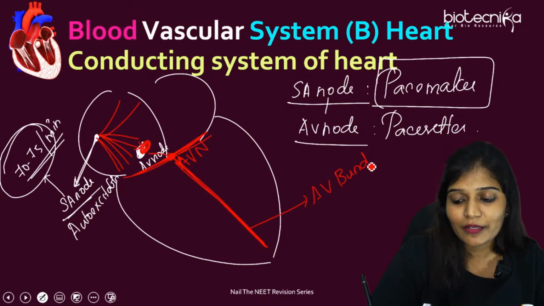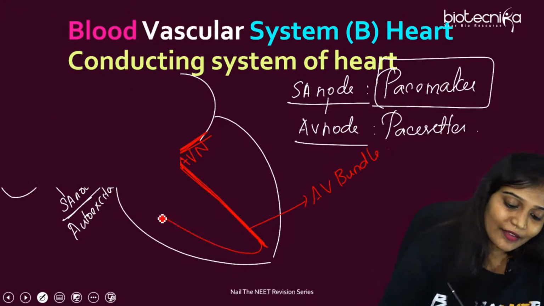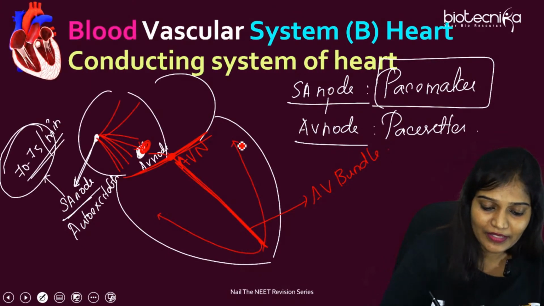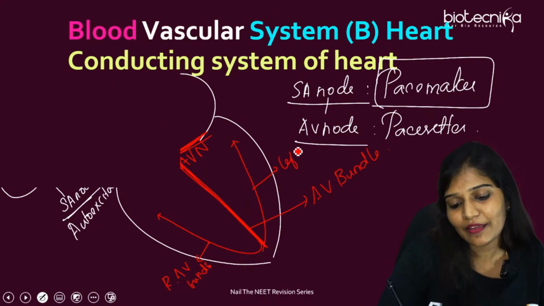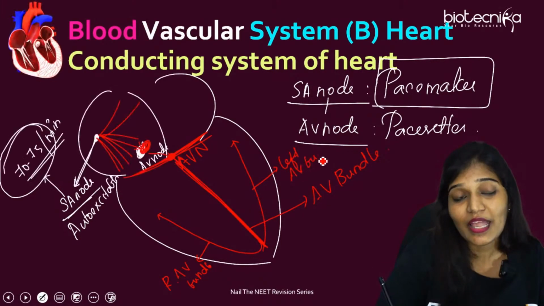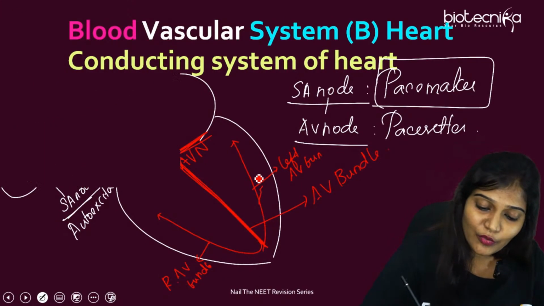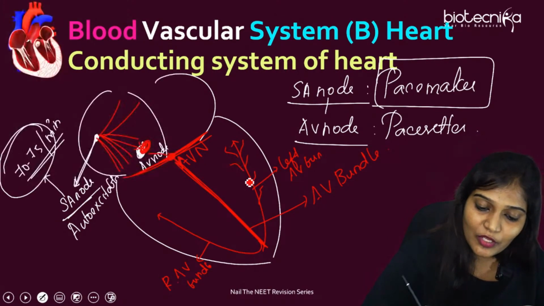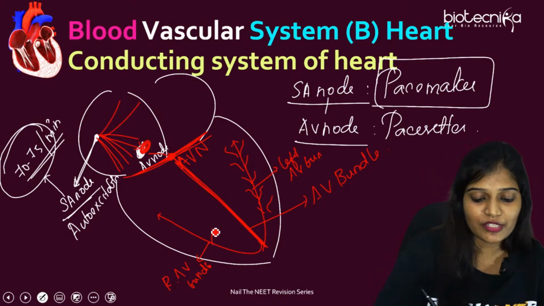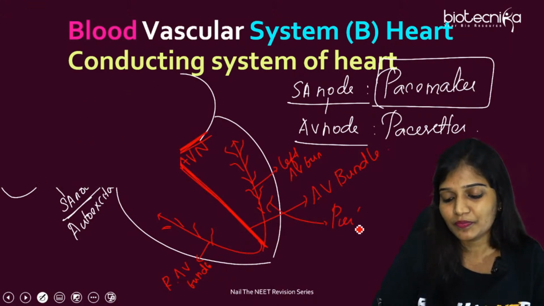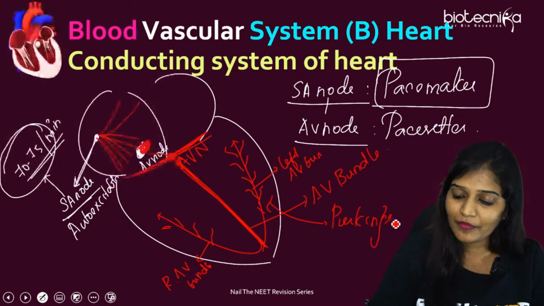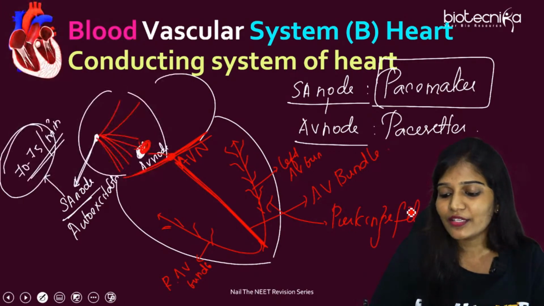This AV bundle branches into the right AV bundle and the left AV bundle. And from these bundles there are minute branchings like this, which we call Purkinje fibers. So this is going to be the Purkinje fibers. And this is how the heart sends impulses.